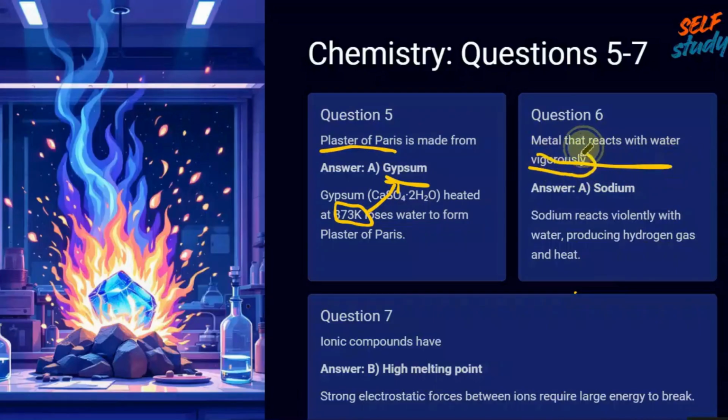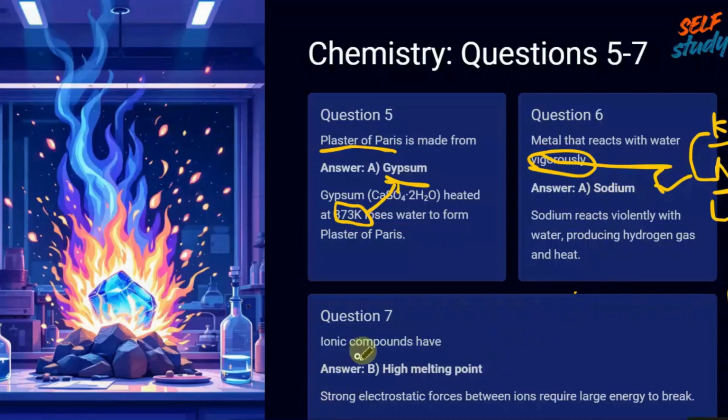Next, the metal that reacts with water vigorously. Which metal reacts with water vigorously? According to the activity series, if we come from the top: potassium, sodium, calcium, magnesium, and so on. Potassium and sodium will react with water vigorously. In these two, any one is okay, potassium or sodium.